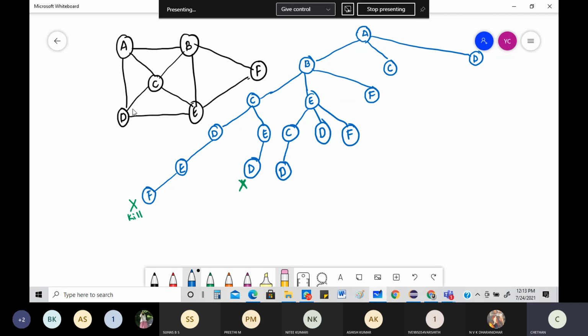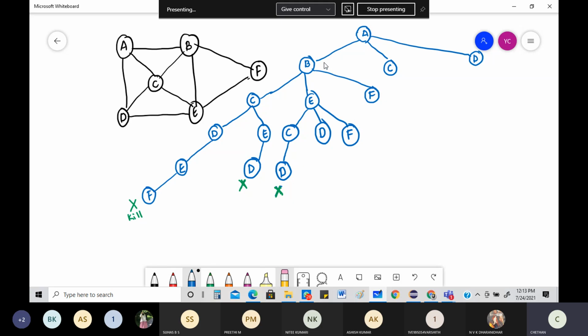I can go to A, but I don't want to go there, from there only I came. Then C, from there only I came. See, F is again still not visited in this. Correct? From here, F is still not visited. So it's not able to do it. So this will get killed again. It will change the color. See, this path is also killed.